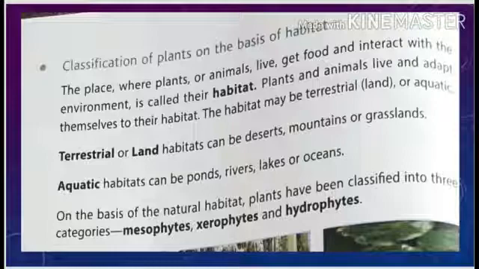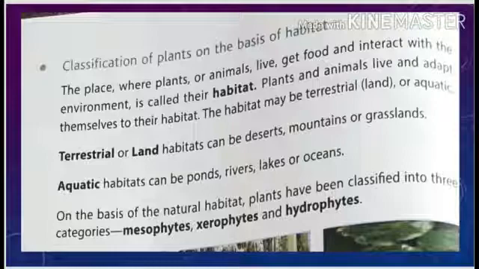The habitat may be terrestrial. Terri means land. So terrestrial means the plants living on land, or aquatic. Aqua means water. Plants that grow in deserts, mountains and grasslands all come in the category of terrestrial or land habitat because they grow on land.